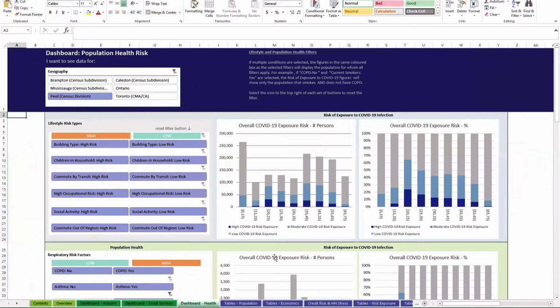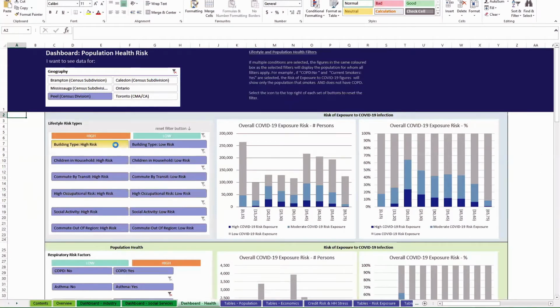Next, we have the health dashboard. This basically shows the prevalence of different health conditions and COVID-19 exposure risk. Here are lifestyle risk types. This filter affects these two figures, in this blue box, basically. Risk factors include building type, which I'll explain later, but basically a high-risk building is an apartment building where there's shared spaces. Another high-risk factor is having children in the household or commuting by transit.